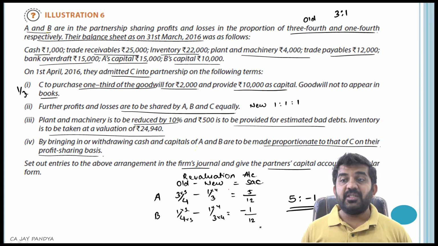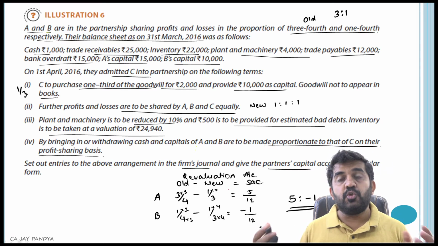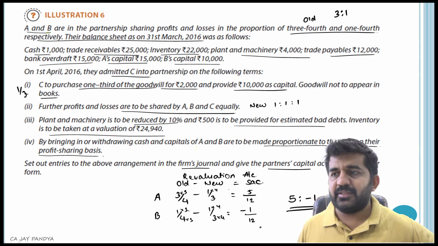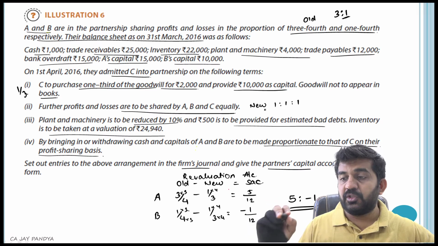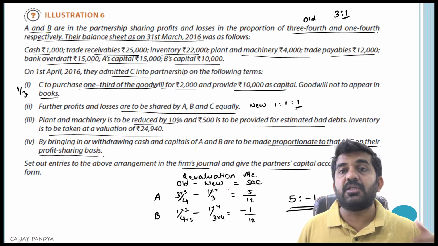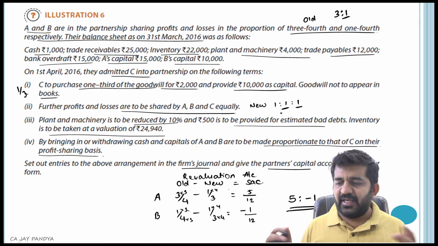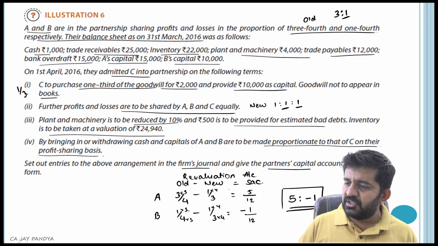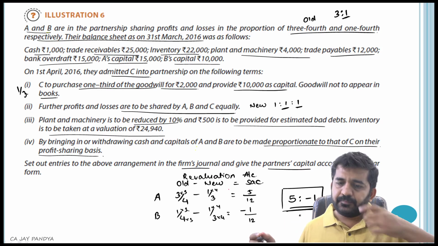So instead of Mr. B sacrificing something because a new partner has entered, he is actually gaining something. And you can even see from the ratio. First it was 1/4 he was sharing. Now he is sharing 1/3. So ultimately he is gaining something. How to deal with this ratio, that I will tell you. 5:2 minus 1.